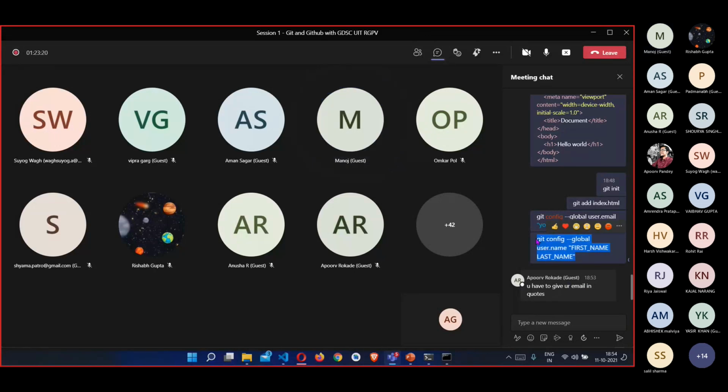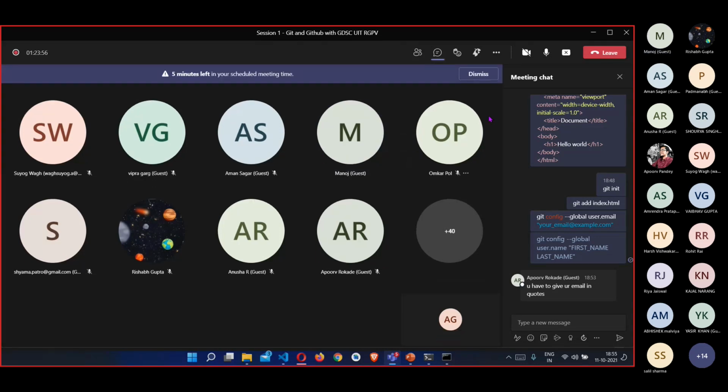You also need to add this username here. It still shows the error. Manoj, is it working now?